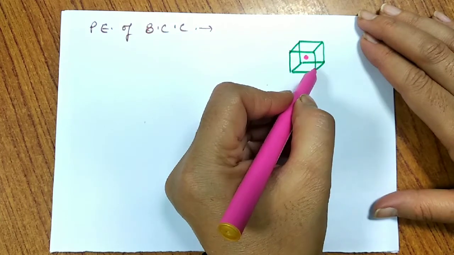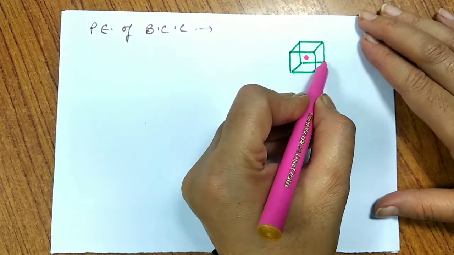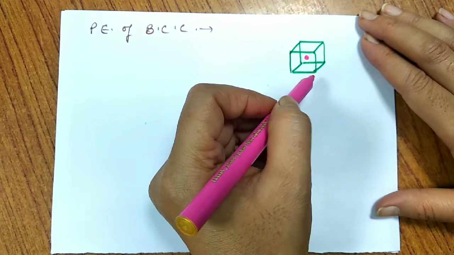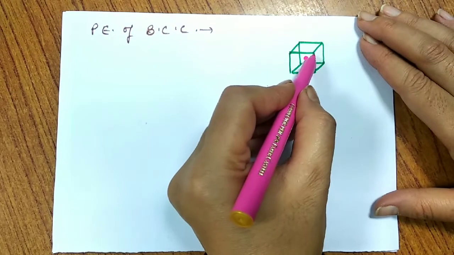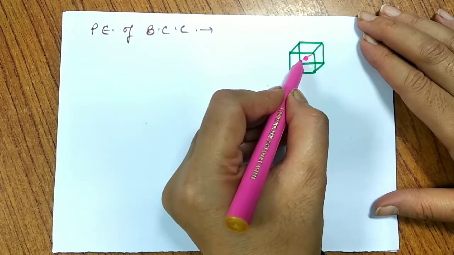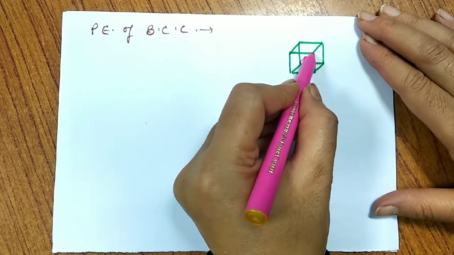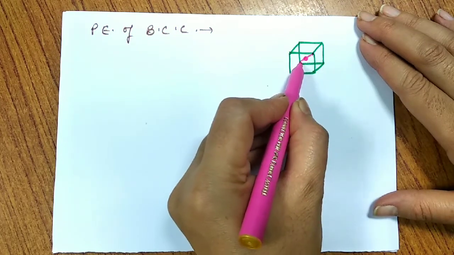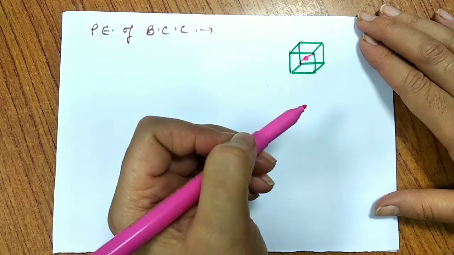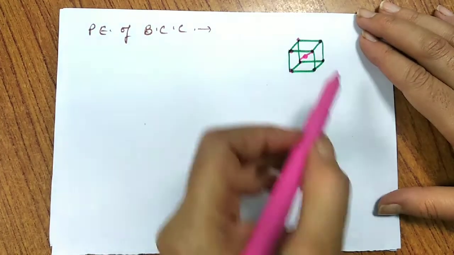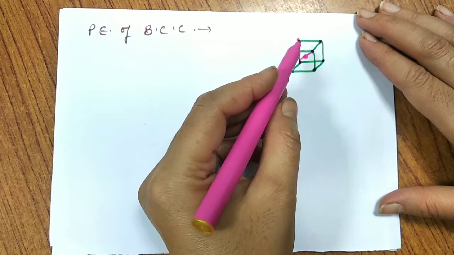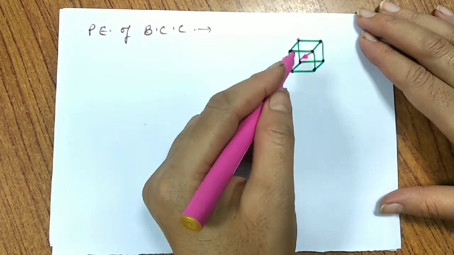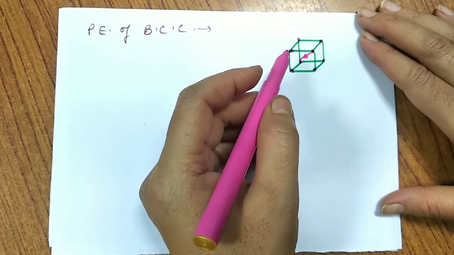So if we try to connect these two, I need to draw a diagonal. I connected the front part with the back one. I need to draw a diagonal so that I can pass through this. So if I take this as the diagonal, this is the front face, this is the rear face, the back side face. And definitely they are present at each corner also. So this is how it takes place. So I'm having this body centered cubic